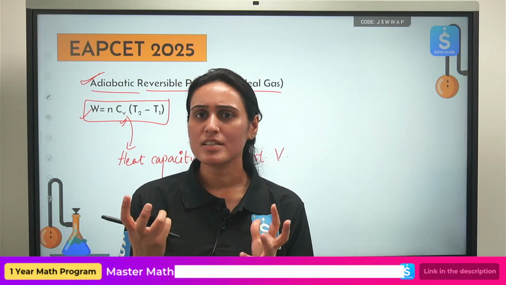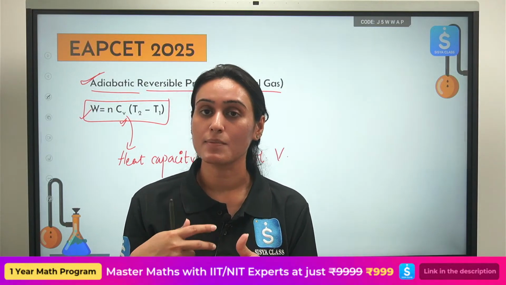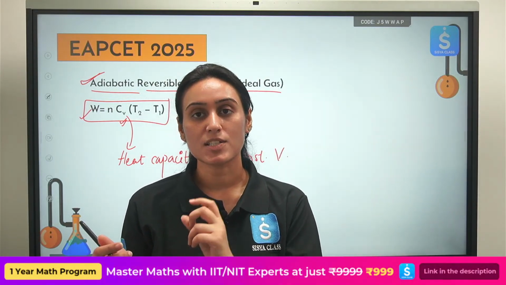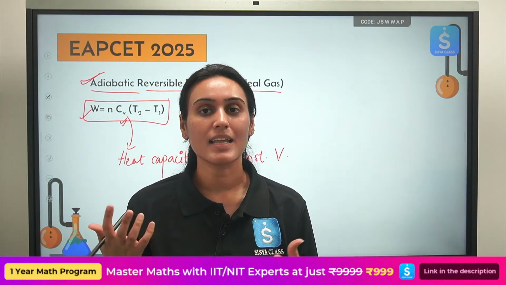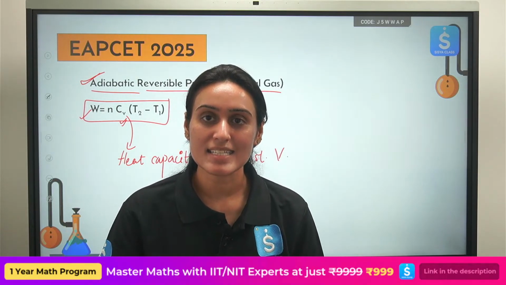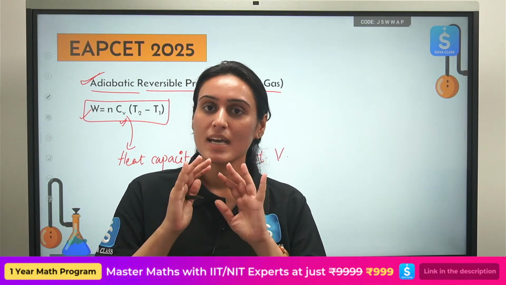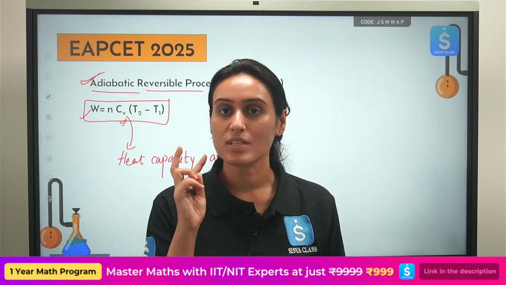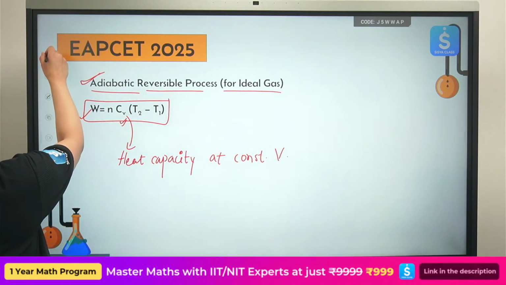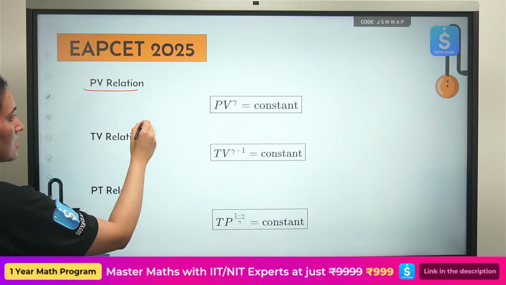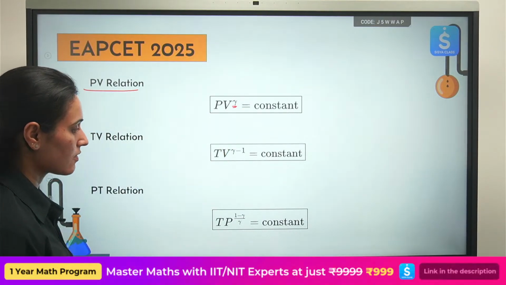So is there a different relationship between pressure and volume, volume and temperature, or pressure and temperature for adiabatic process? Yes. Can they ask you questions based on it? Yes, direct relationships are asked sometimes. So if you know the relationship, you can easily answer that question. So please note these three relationships. See, PV relation. What is this here? Gamma. What is gamma?